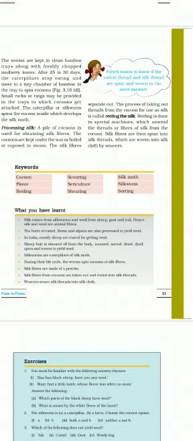Reeling is done in special machines which unwind the thread or fibers of silk from the cocoon. Silk fibers are then spun into silk threads, which are woven into silk cloth by weavers.